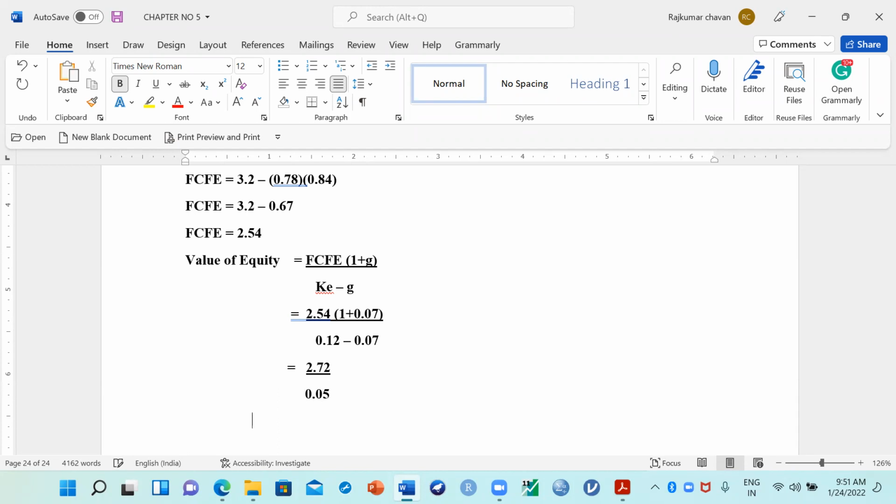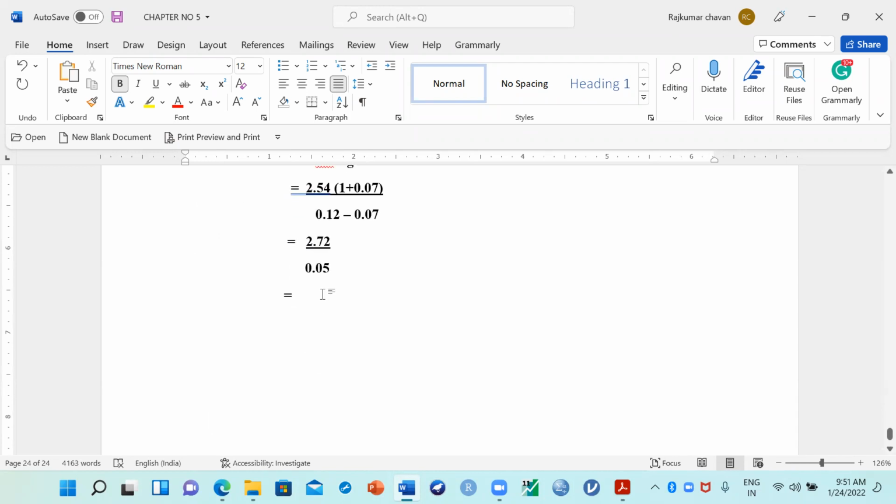So what is the value of equity? How much is the value of equity share per share? 2.72 divided by 0.05 is how much then? What is the share value of this company as per FCFE?